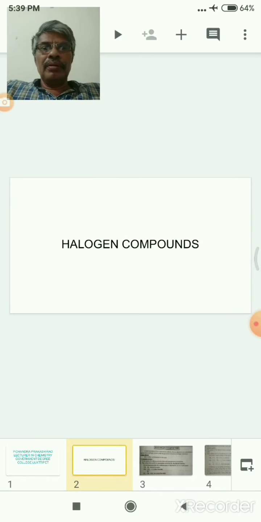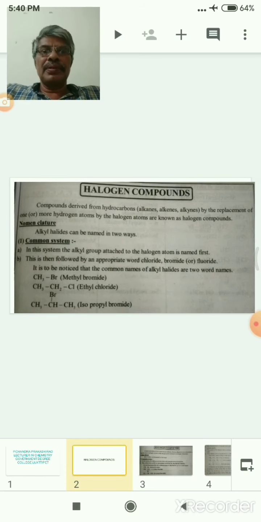Today's topic: halogen compounds. Halogens means fluorine, chlorine, bromine, iodine. These are the halogens. These react with hydrocarbons and form halogen compounds.